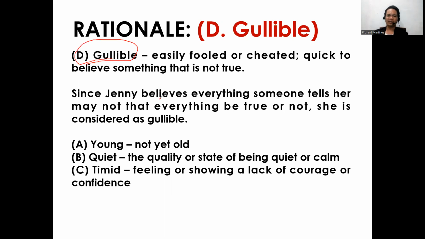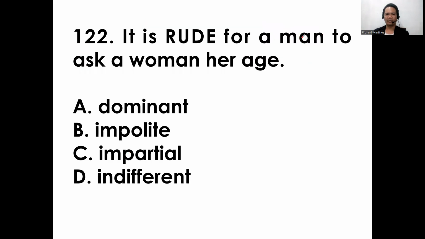Since Jeannie believes everything someone tells her, whether true or not, she is considered gullible. Letter A, young, not yet old. B, quiet, the quality or state of being quiet or calm. D, timid, a feeling or showing a lack of courage or confidence. So it is clear that the answer is gullible.